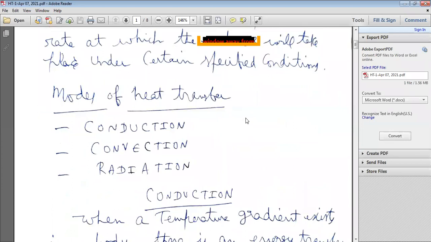So heat is transferred through three modes of heat transfer. What are the modes of heat transfer? As already explained by Chandrasekhar sir, there are three modes of heat transfer. First one, conduction heat transfer. Second one, convection heat transfer. Third one, radiation heat transfer.